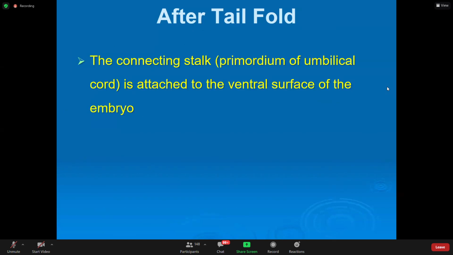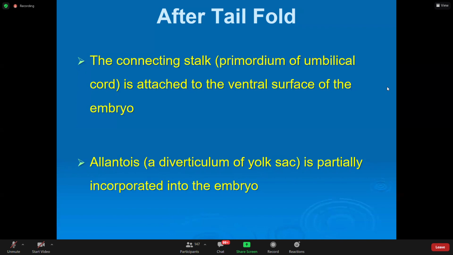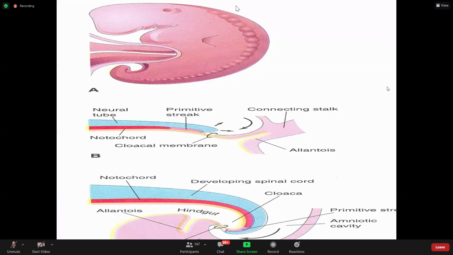After tail folding, the connecting stalk is attached to the ventral surface of the embryo. After folding, now this is connecting stalk. यहाँ पे clarity नहीं है, but यहाँ पे allantois stalk नीचे है, caudally connecting stalk. अभी ये ऊपर चला जाता है.